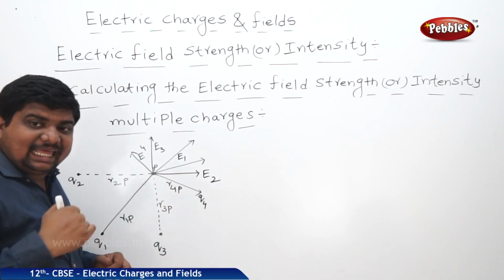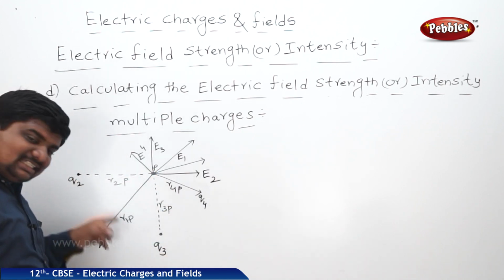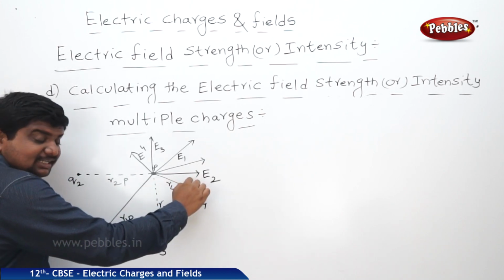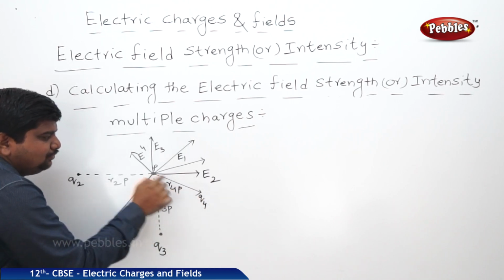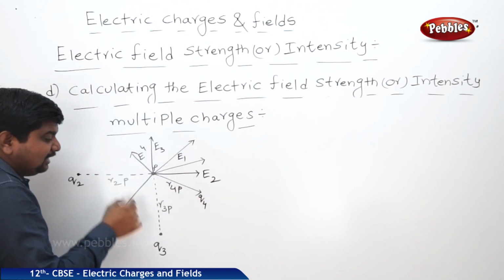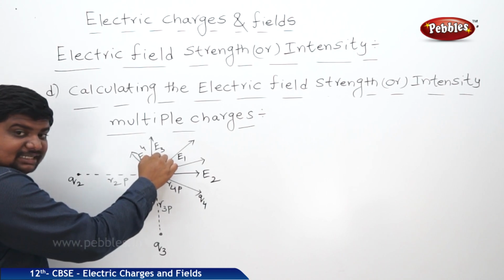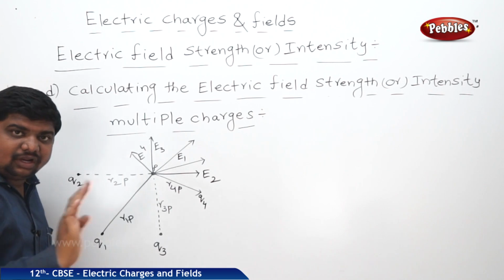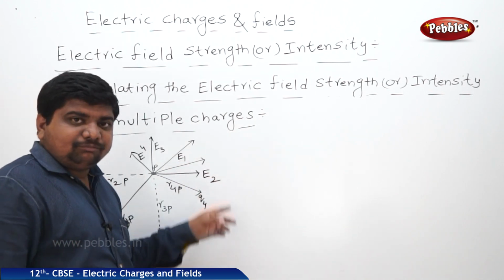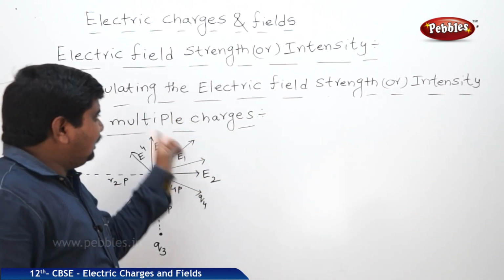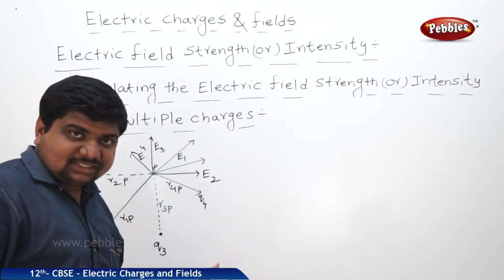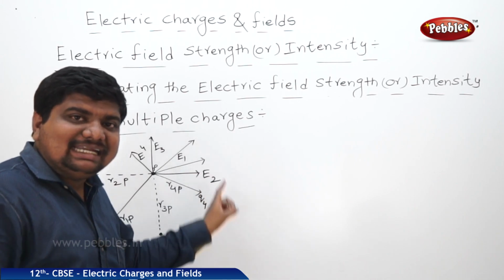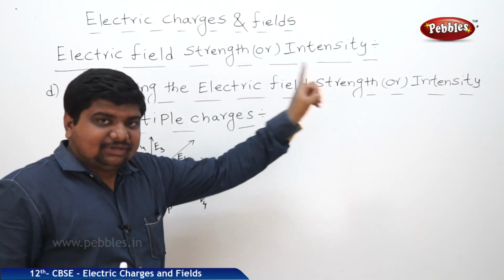The corresponding electric field strengths due to all these multiple charges are like this. Because of the charge Q2, the electric field is E2. Because of the charge Q4, the electric field is E4. Because of the charge Q3, the electric field is E3. Because of the charge Q1, the electric field is E1. Now we are going to find out the total sum of electric field strength over the multiple charges. If you want to find out the total sum, what we should do? We should add all the multiple individual electric field strengths.